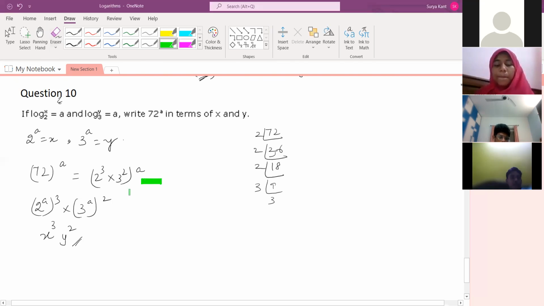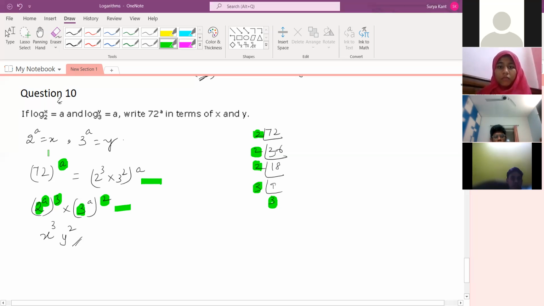You mean this step or this step? Sir, the one down. See, I did the factors of 72 and found 2, 2, 2, 3 and 3. So I've written it as 2 to the power 3, and 3 to the power 2. Understood? Okay, sir. Why have I taken a inside?